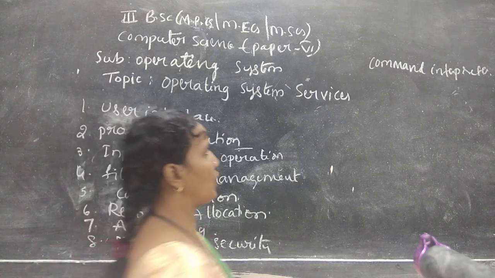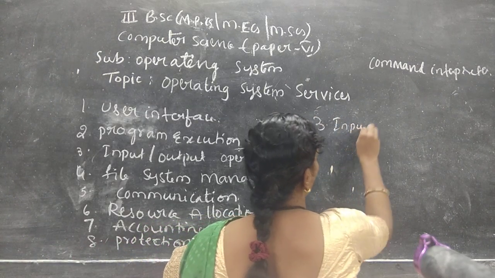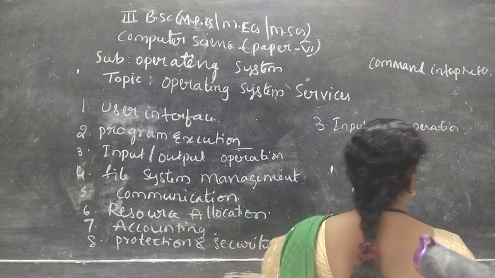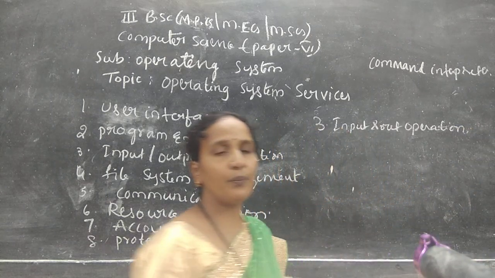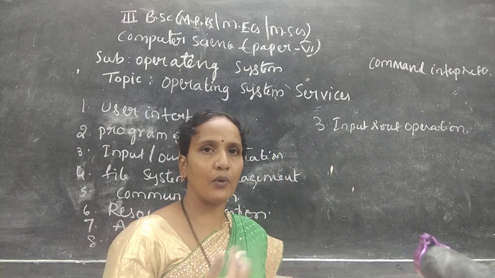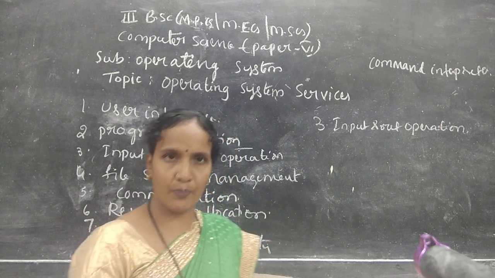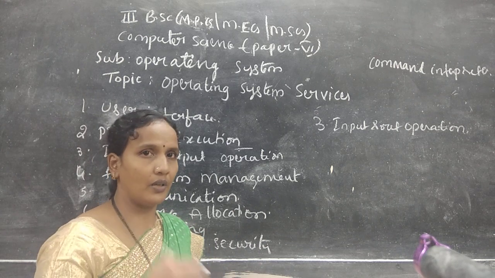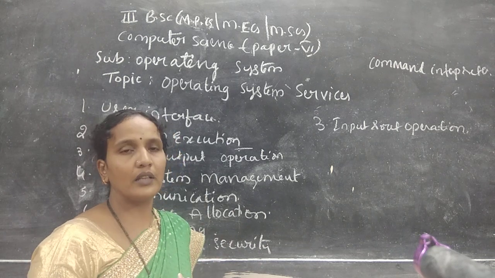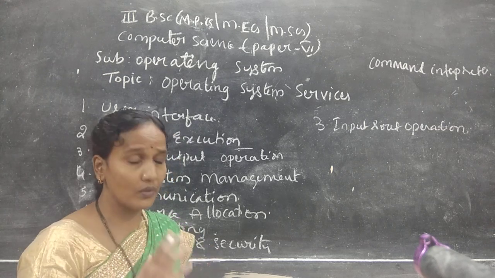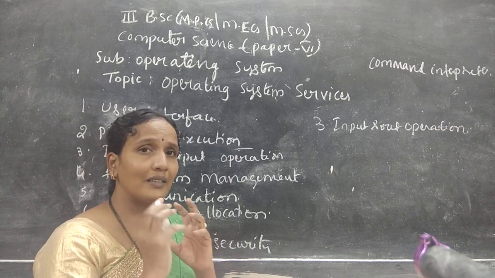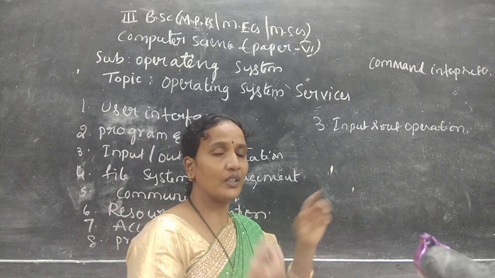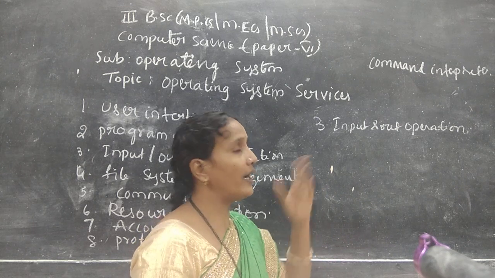Now come to input and output operation. The third one is input and output operation. This I have already explained in the functions of the operating system. What is the input and output operation? While a program is executing and it is requesting any input from a user, or it requires any output, if it wants to print anything on the output, it is the job of the operating system to provide those devices. It may be a device or it may be a file. Whatever the program is requesting, the job of the operating system is to provide those resources.